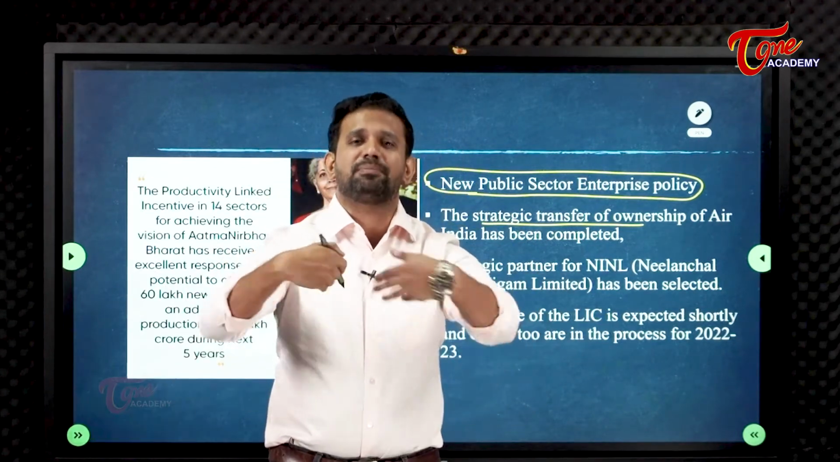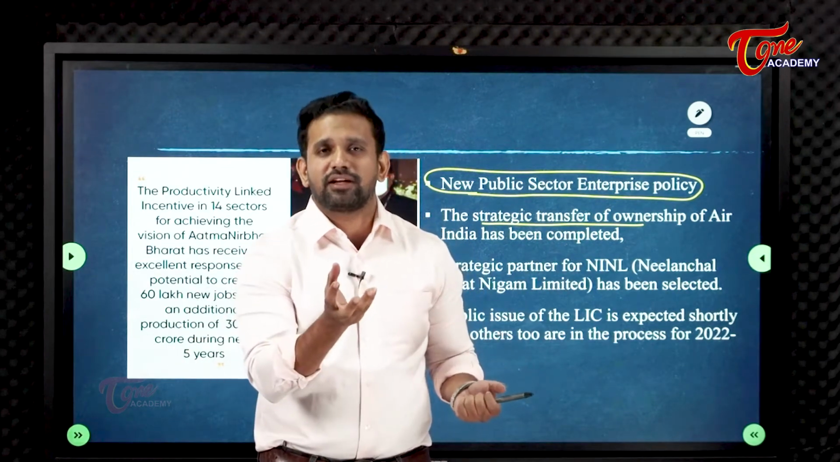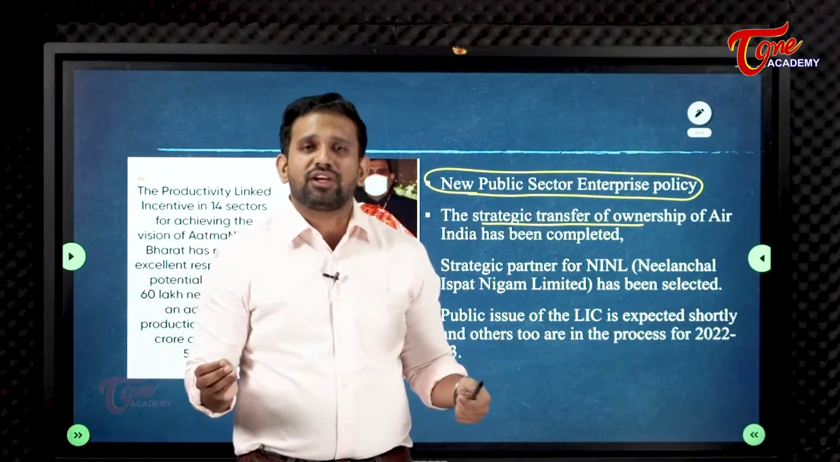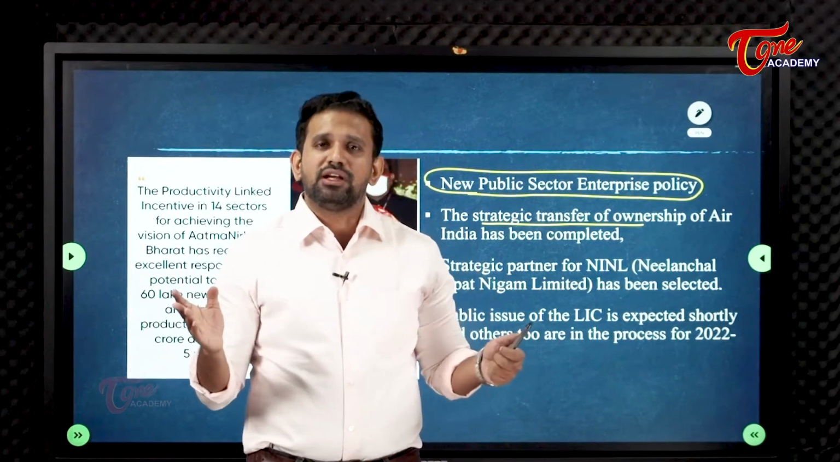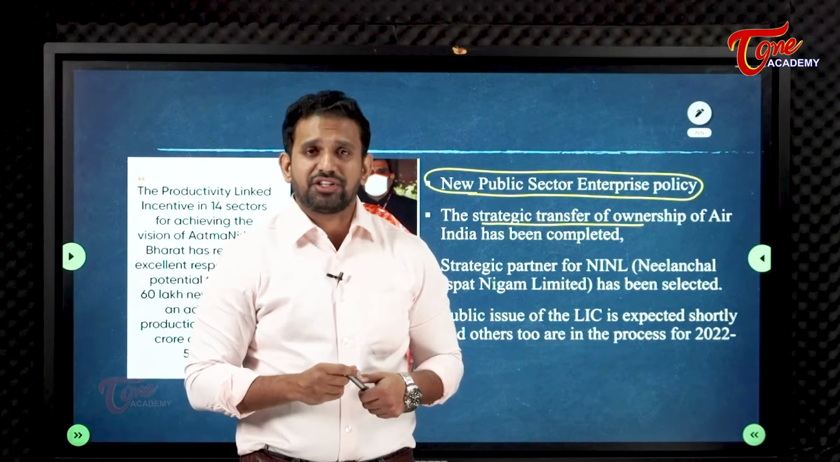Like more than 50%, the government wants to sell it. And if at all the government is interested, it can keep 20 or 30% with them. But the majority of shares the government wants to give to some other company. That kind of transfer is called strategic transfer.